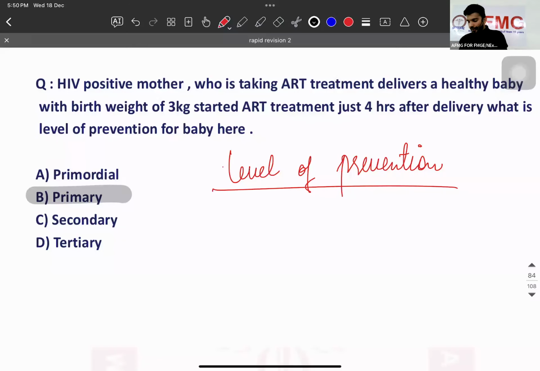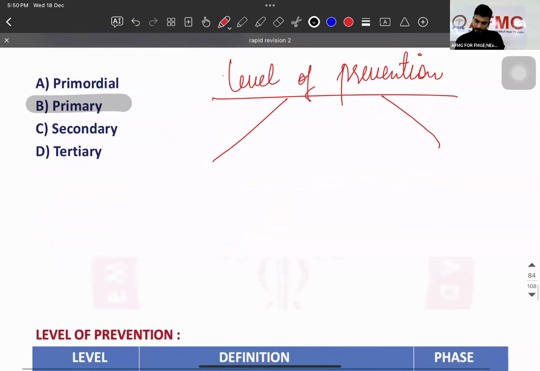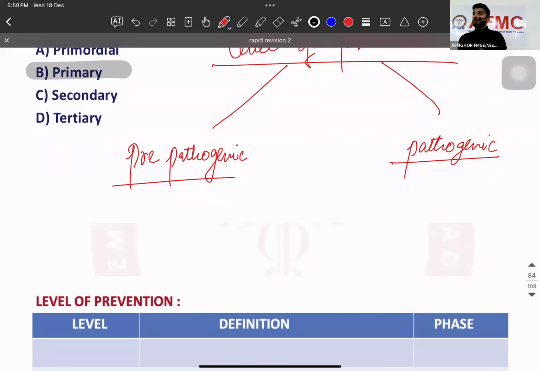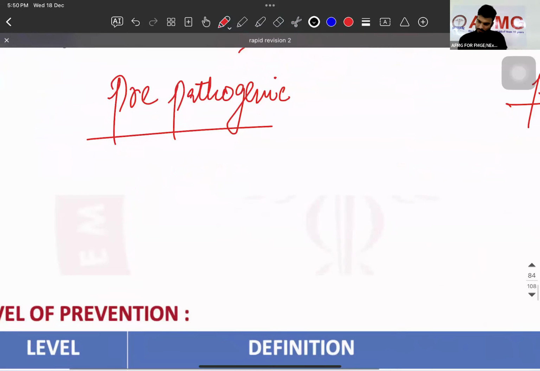You already know about level of prevention. There are two ways, either pre-pathogenic or pathogenic. Now pre-pathogenic, before the disease, what can you do?